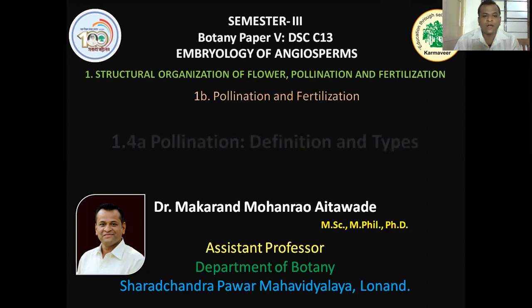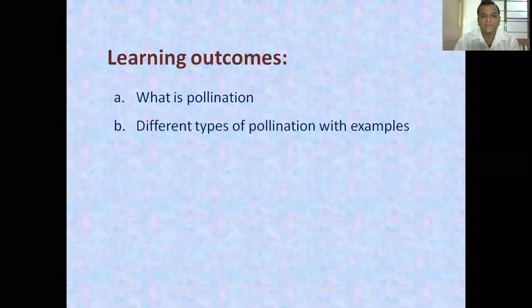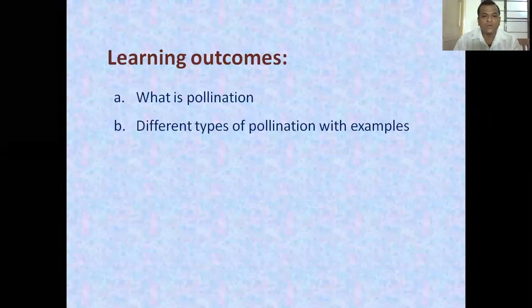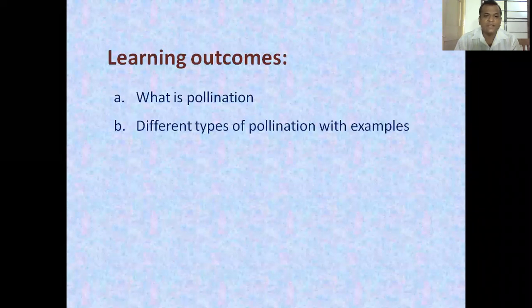So today's topic of our discussion is pollination, its definition and different types of pollination. Before starting this lesson, let us know the learning outcomes. Students, after listening to this lecture, you will be able to understand what pollination is, then the different types of pollination with suitable examples. Then we will discuss different types of pollination agencies.